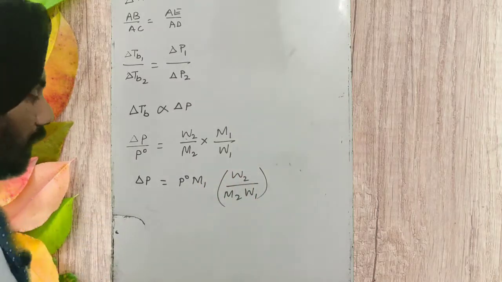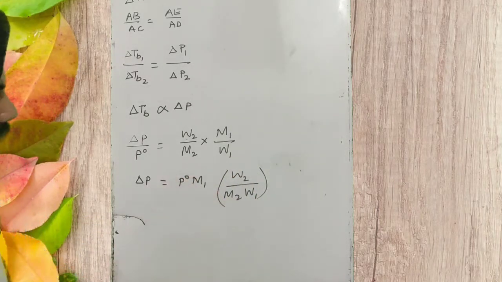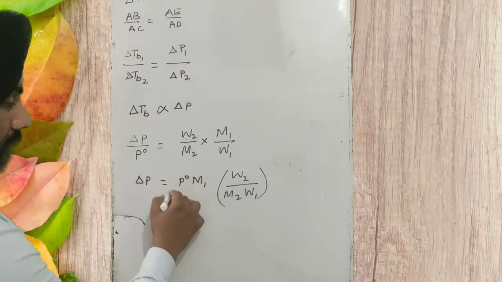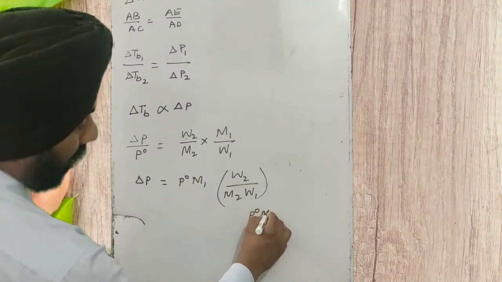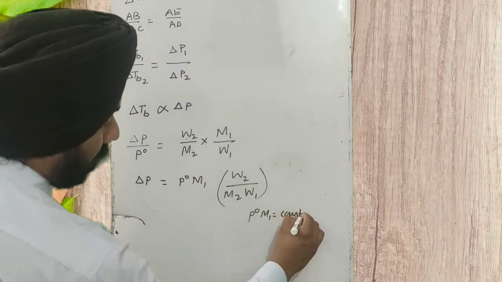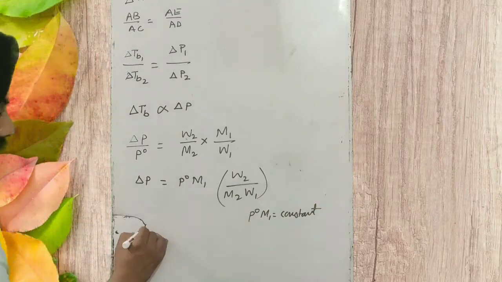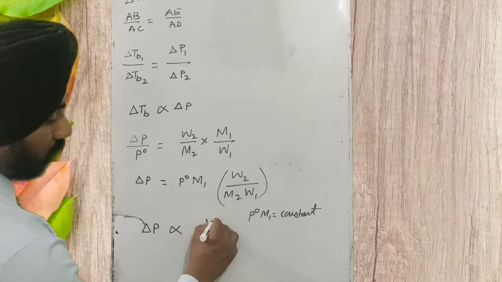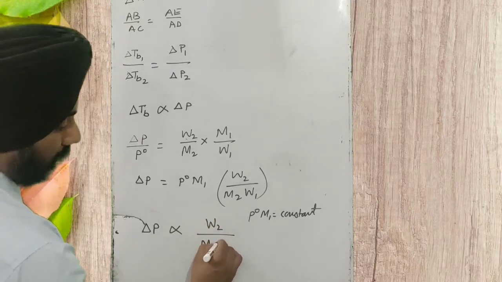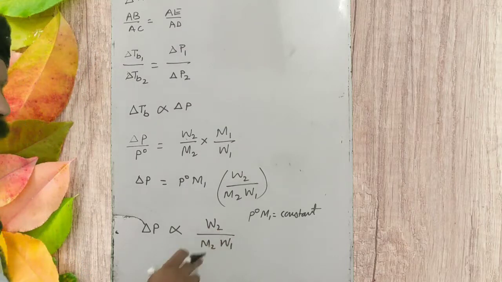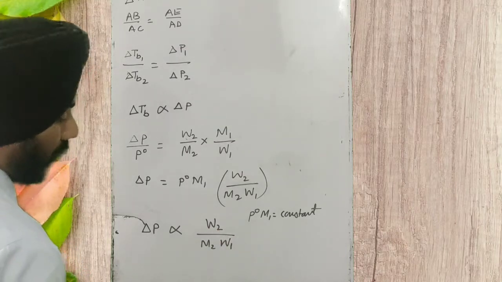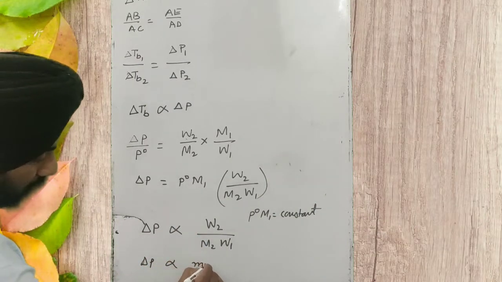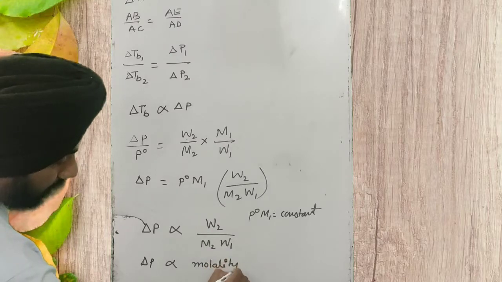This is called molality of solution. And vapor pressure in the pure state and molecular mass of solvent, this is the constant value. P naught M1 is constant. It is not going to be changed. So here we have a relation that delta P is directly proportional to molality, W2, M2 and W1. Here W1 we have taken in kilogram. Okay, so delta P is directly proportional to molality.